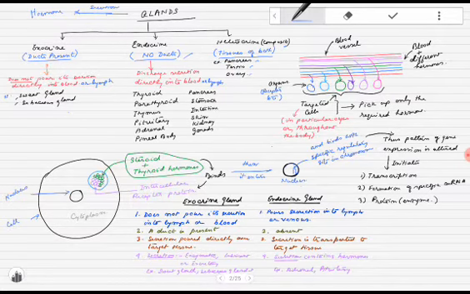When these hormones pass through the blood vessels, you can see the picture over here, they act only on the target organs. The hormones mix with the blood or lymph and reach their target organs.